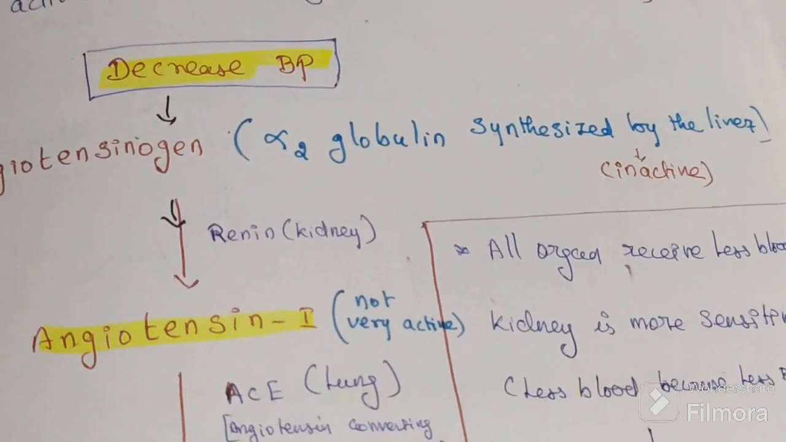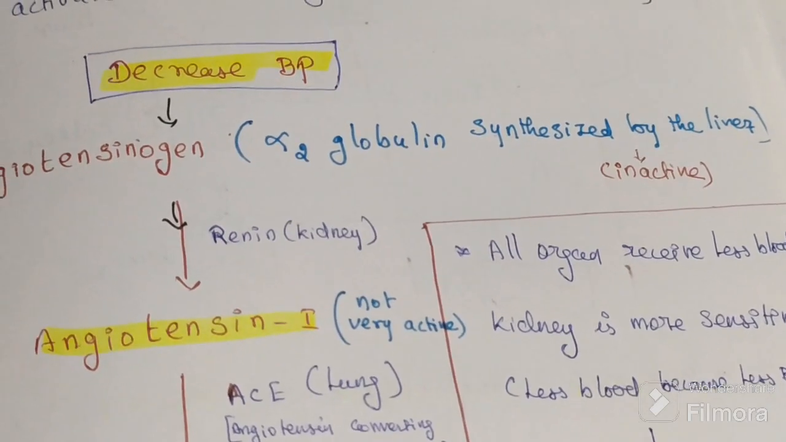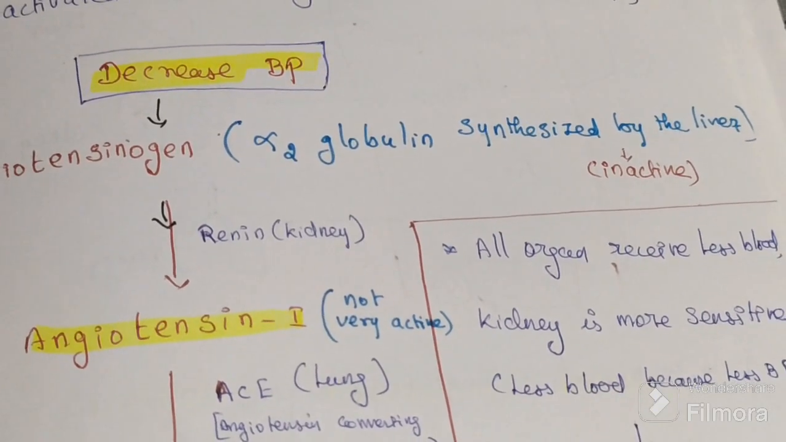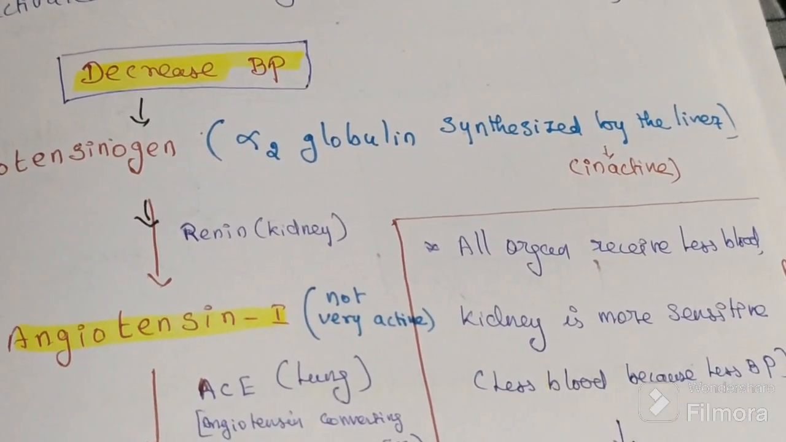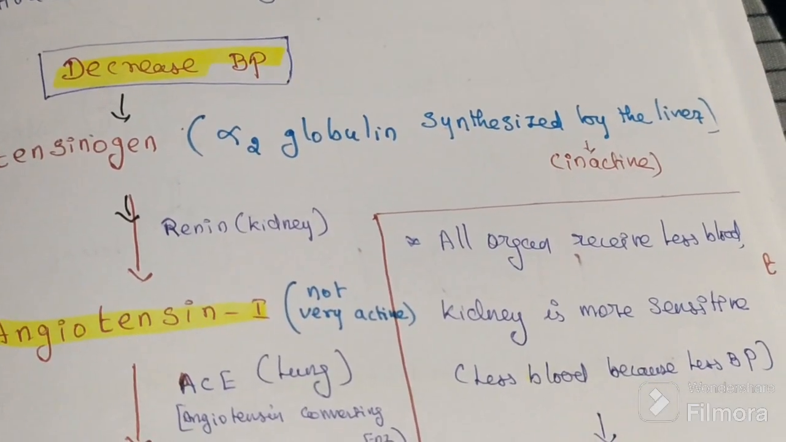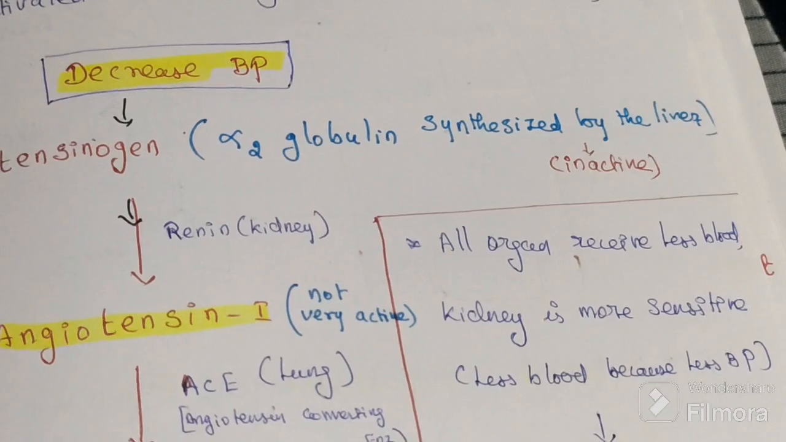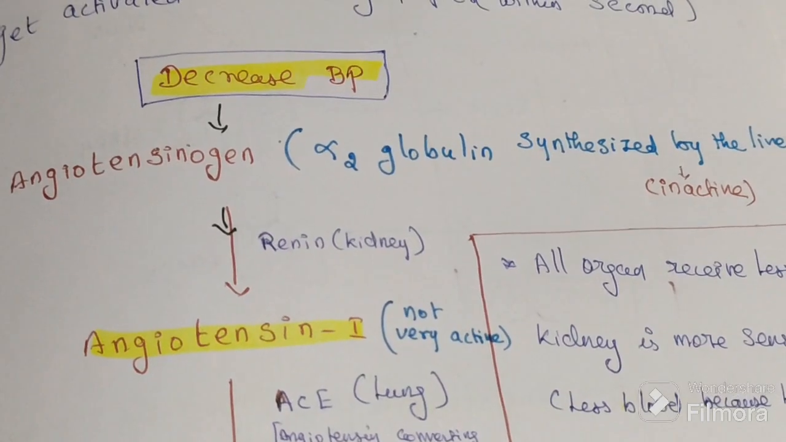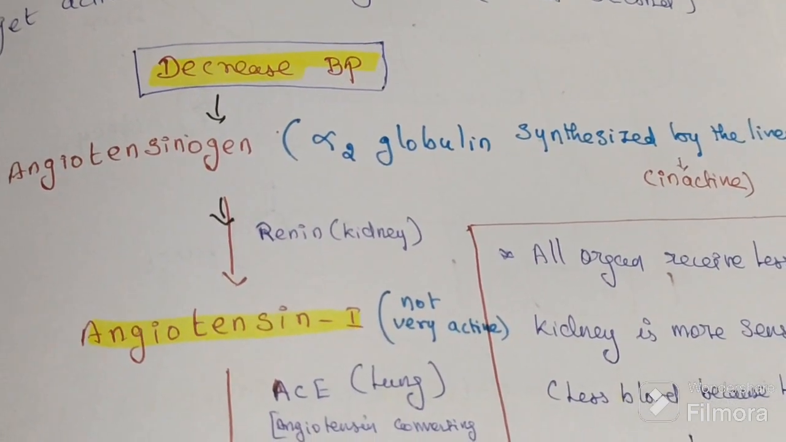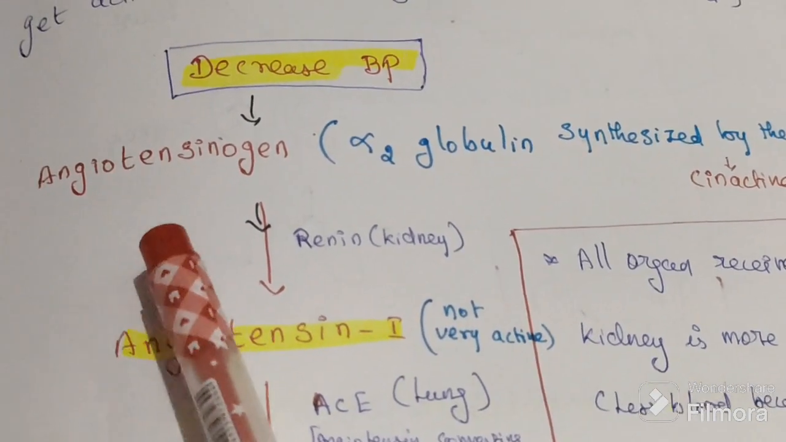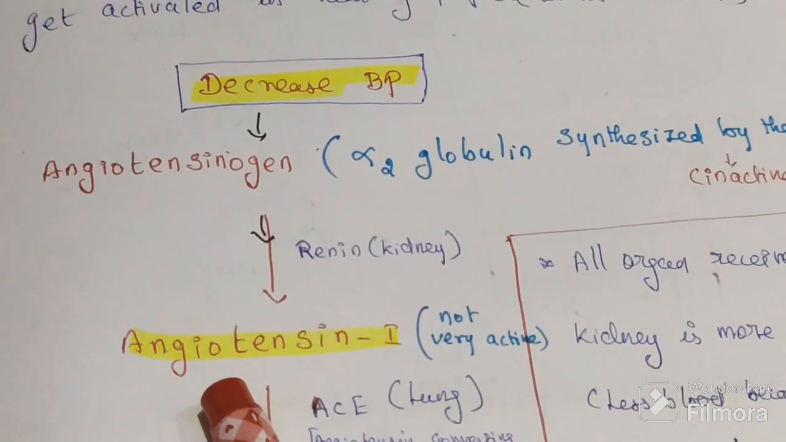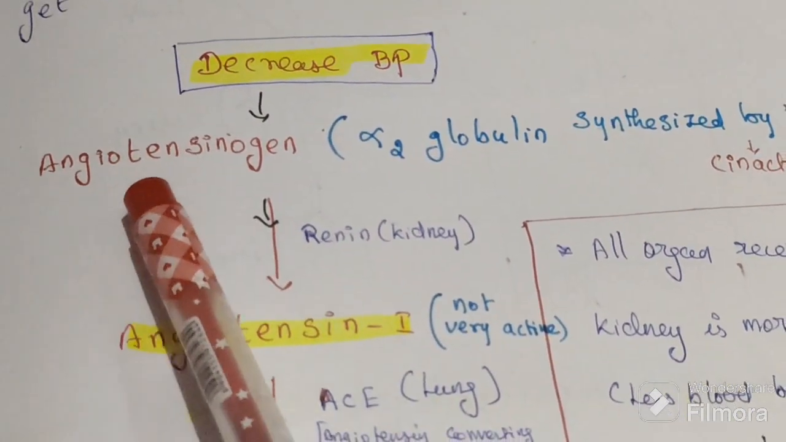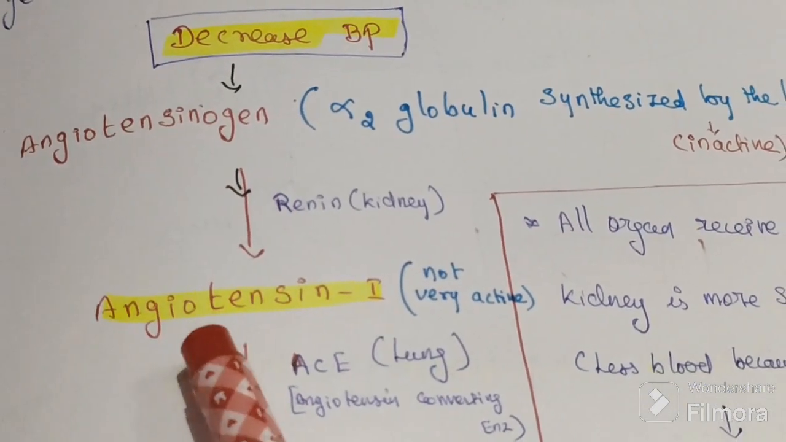Now if blood pressure falls, then the kidney will sense it. Inside the kidney, the JG cells sense it. They are present on the efferent arterioles, and they will secrete the renin enzyme into the blood. So where is renin secreted? From the efferent arterioles. What does this renin do? Renin converts angiotensinogen into angiotensin 1. When it reaches the blood, only at that time it will convert angiotensinogen into angiotensin 1.